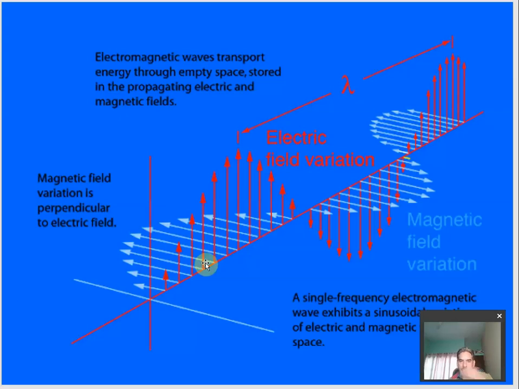This is another diagram which clearly signifies the variation of the electromagnetic wave. This is the first point where some electric field is there. Due to that electric field, some magnetic field is in this direction. The red color is the variation of the electric field, and the white color is showing the variation of the magnetic field. The wavelength is from one crest to the successive next crest. So electromagnetic waves transport energy through empty space, even through empty space, and this energy is transported in the form of electric and magnetic fields. So this is all about understanding of the electromagnetic waves.